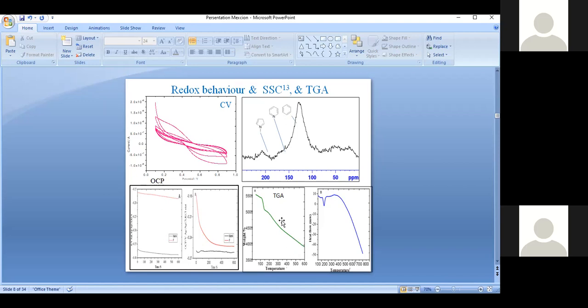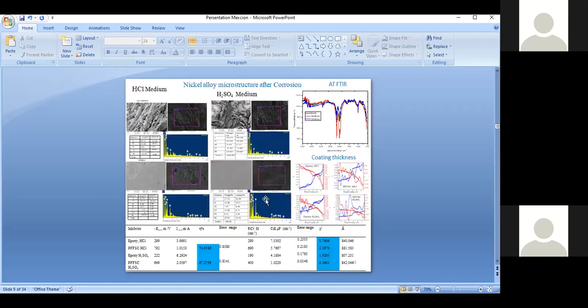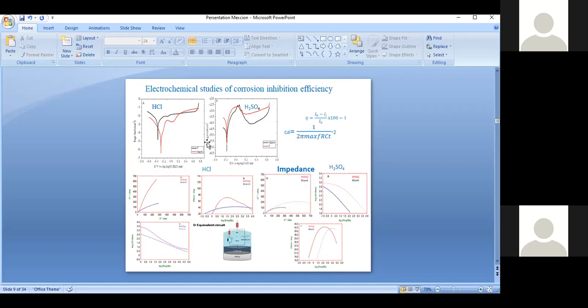Then the TG result also shows that polyaniline interacted covalently with the carbon structures. Why? Because there is a weight loss around 200 due to the nitrogen being decomposed. Then we studied the electrochemical corrosion study.